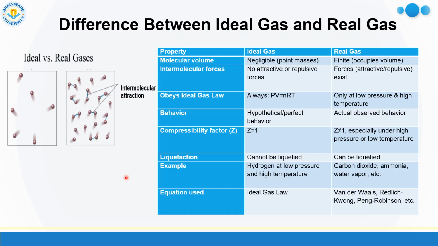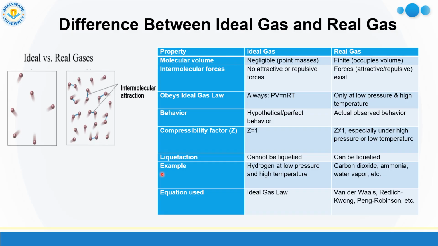Now, what is the difference between ideal gas and real gas? In this picture, you can see that this is the picture of an ideal gas and this is the picture of a real gas. In case of ideal gas, the molecules are far apart from each other, so the force of attraction or repulsion among the molecules is almost negligible. But in real gas, we cannot neglect attraction or repulsion forces. These are significant. So this is the basic difference between ideal gas and real gas.